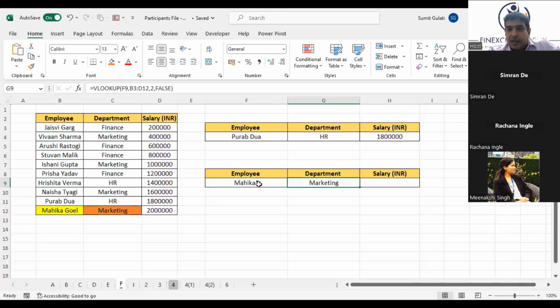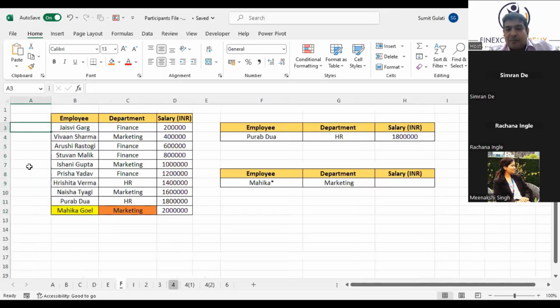Okay. So Mahika, we use a star. No, we cannot use. Yes, Dr. Shiste, if there is more than one Mahika, that's what I'm saying. For a VLOOKUP formula to work, it always has to have something which is unique. So generally, we don't even apply it to employee name. We generally apply it to an employee ID. Just to show you how it works, that's what I'm trying to do.